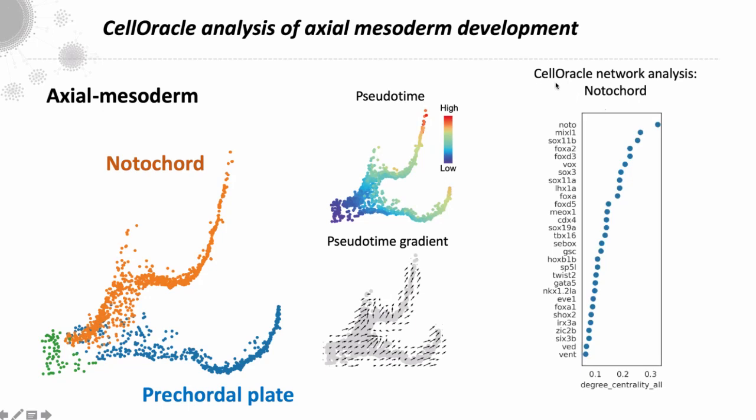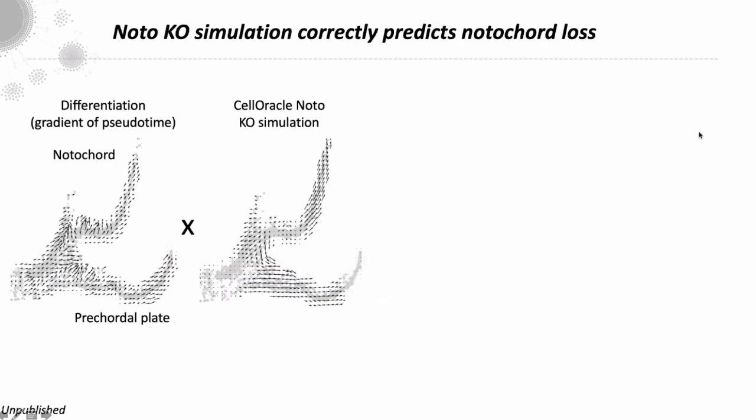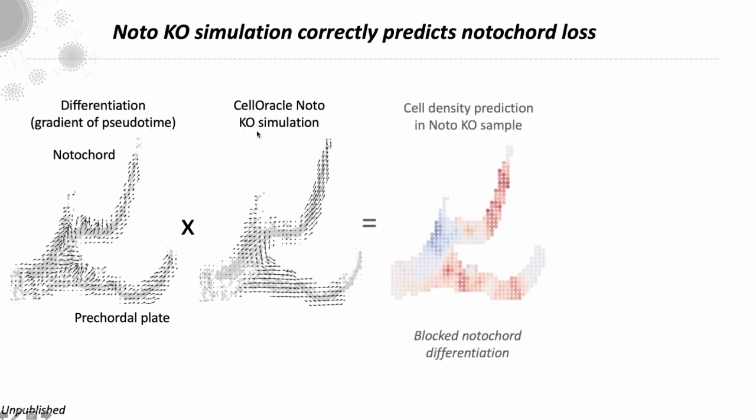We've ranked transcription factors according to degree centrality. So this is the number of connections they have to other genes. We see all the usual suspects in axial mesoderm development, and right at the top is the noto transcription factor. And so next, we again calculated the inner product of the gradient of pseudotime with the Noto knockout simulation to produce a cell density prediction.